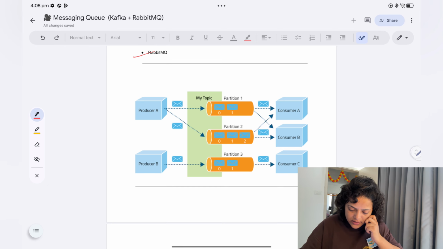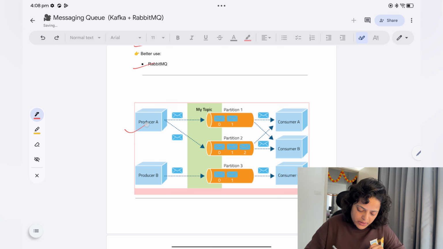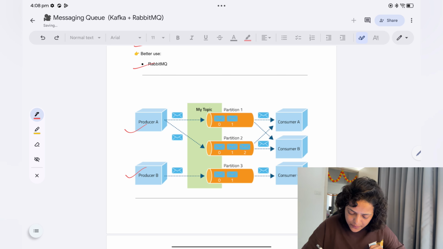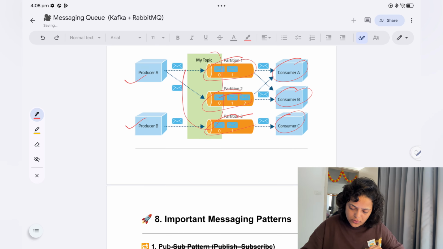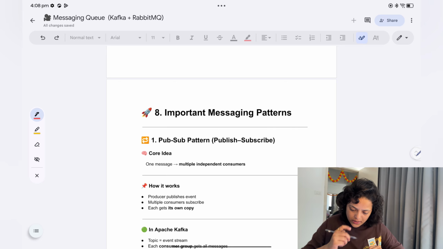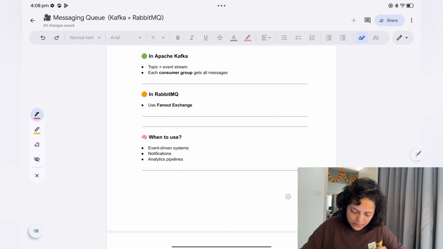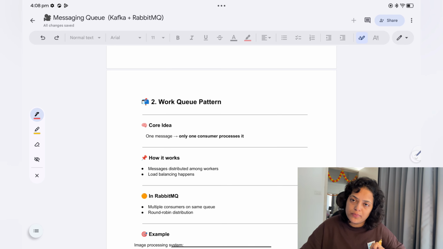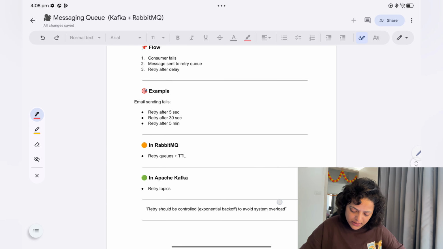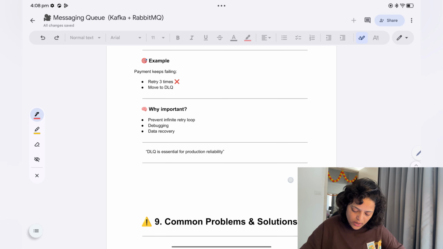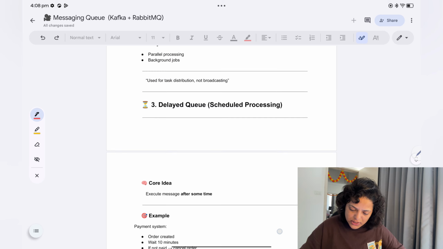So this is the diagram of Kafka. You have multiple producers sending messages on the topic, and inside the topic you have multiple partitions. Then different consumers are reading those messages. So this is the architecture. Now the important messaging patterns. You have multiple messaging patterns: first one is pub sub, then work queue pattern, after that delayed queue, and then retry mechanism and dead letter queue. So five messaging patterns are there.